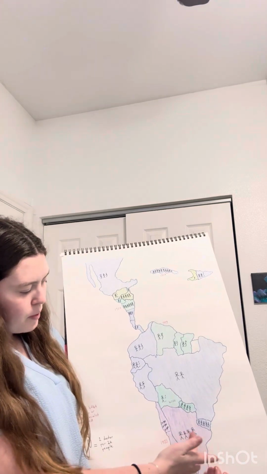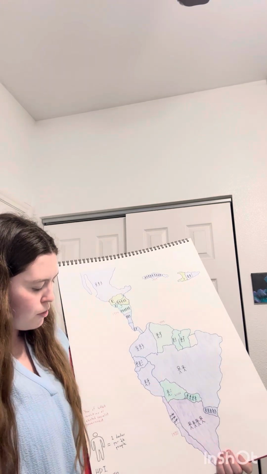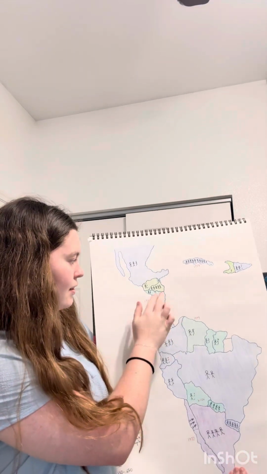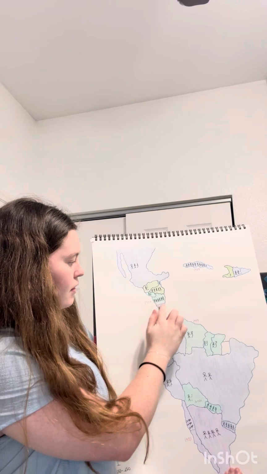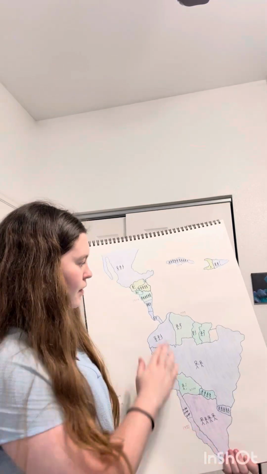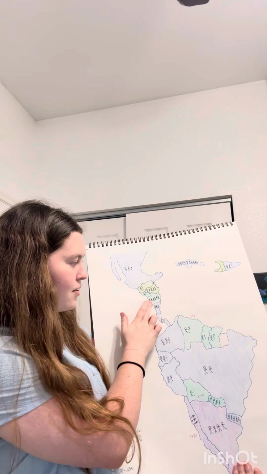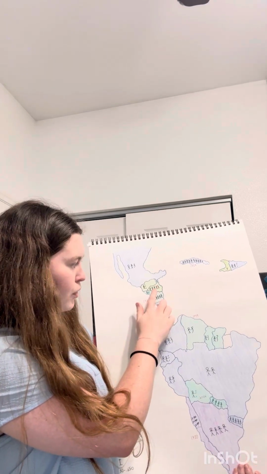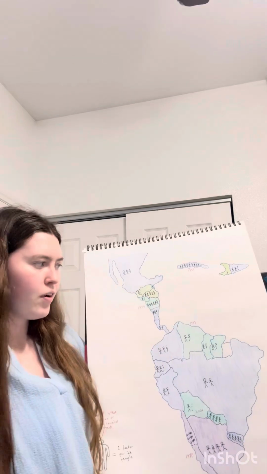Each of these people represents one doctor per 1,000 people. I do want to say that I incorrectly did this part of Central America. I was just reading my data wrong. These should be 0.6 of a person instead of 6, and this should be about 0.4 instead of 4.5.